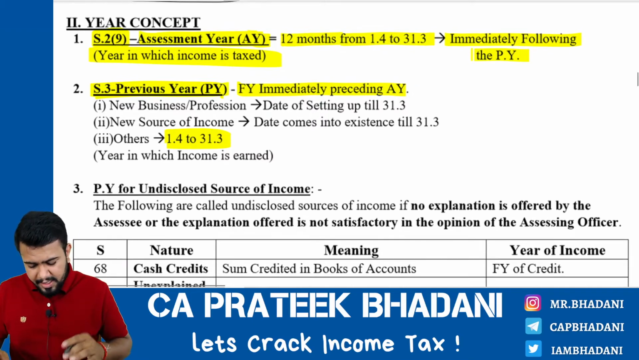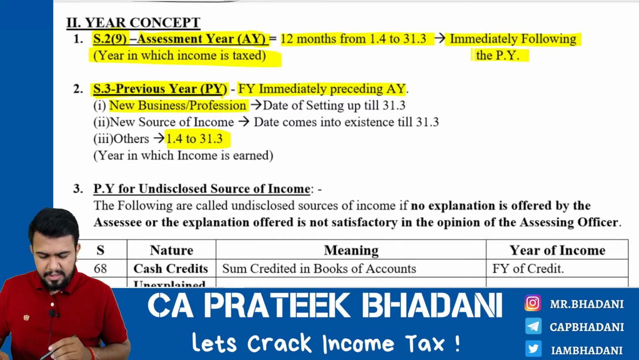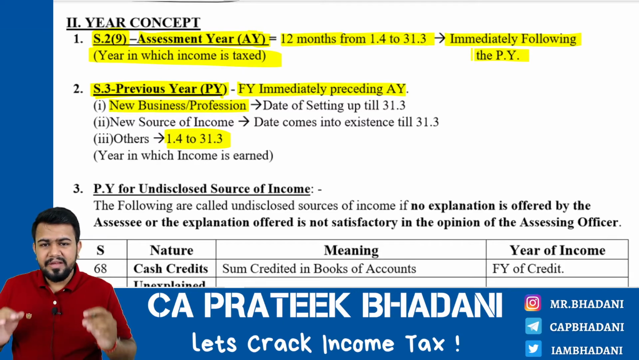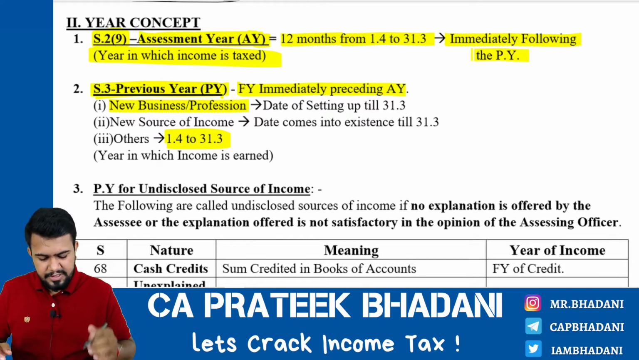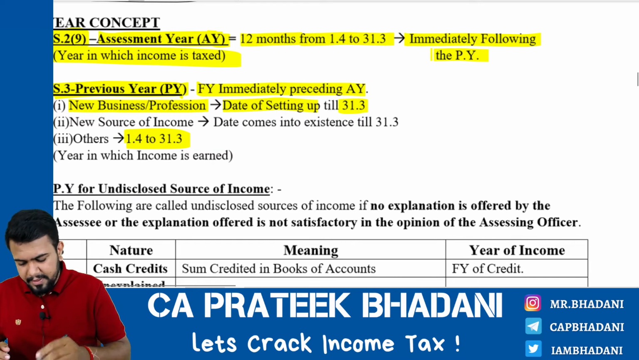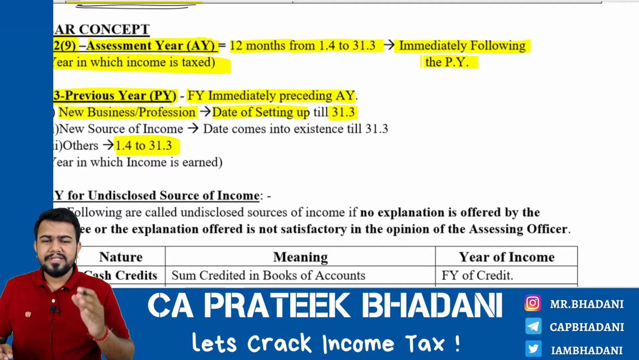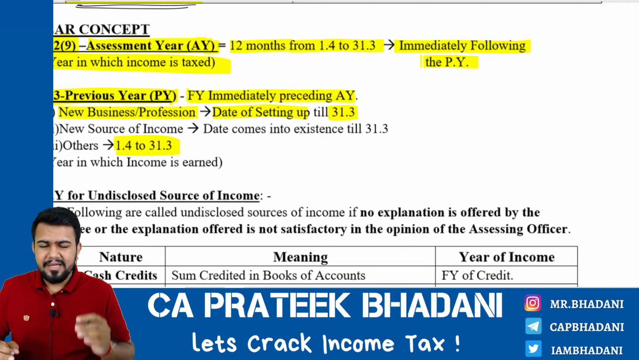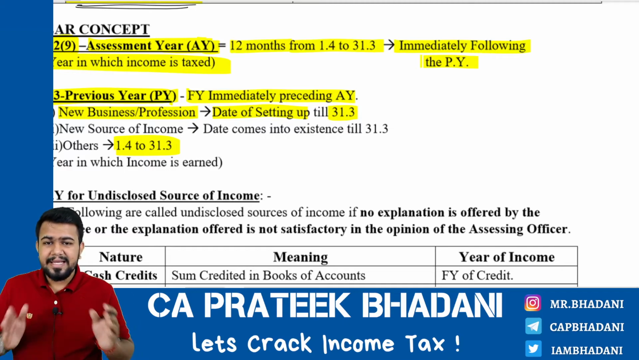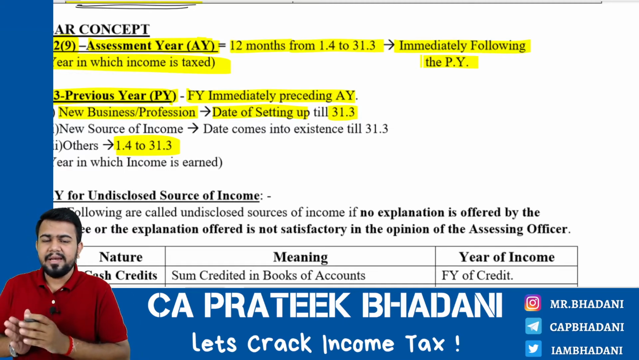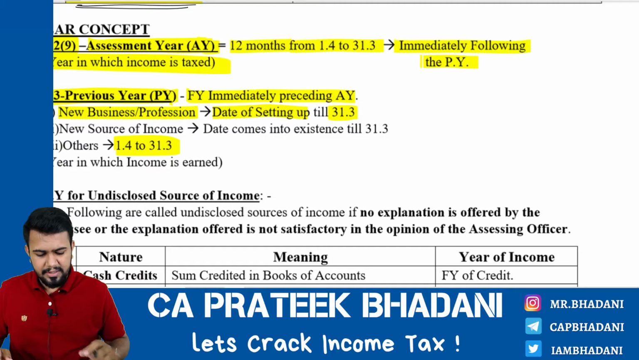However, if there is a new business or profession, then the previous year for such business or profession will be the date of setting up of the business till the 31st of March. For example, I have started a business of selling saris on 1st of July 2021. Then the previous year for the business of saris is from the 1st of July 2021 till 31st of March 2022.